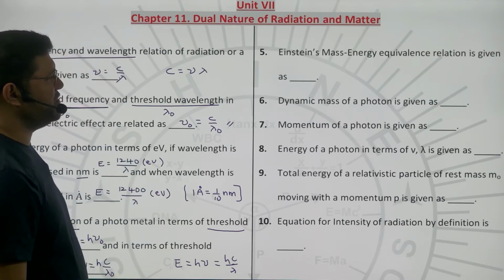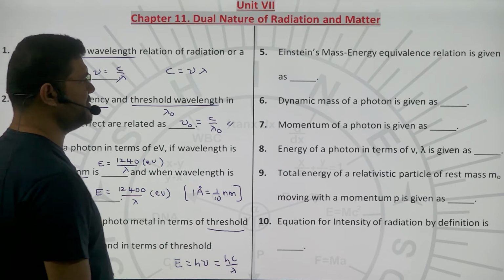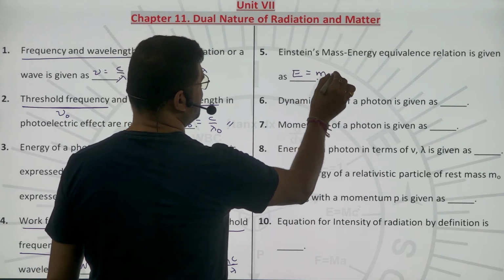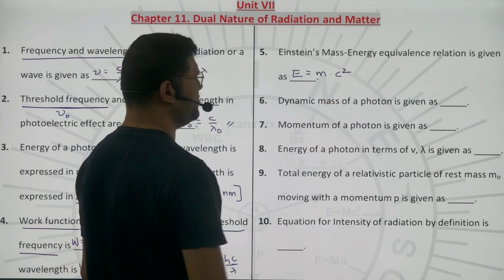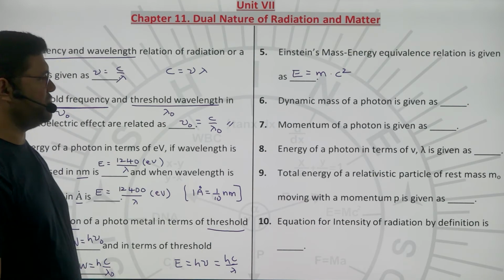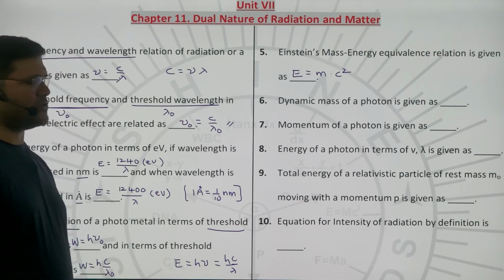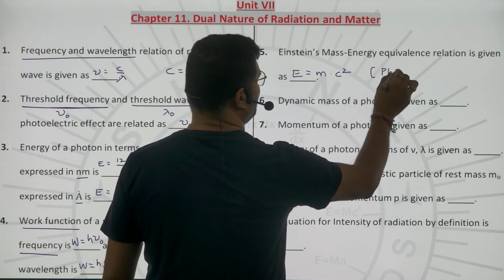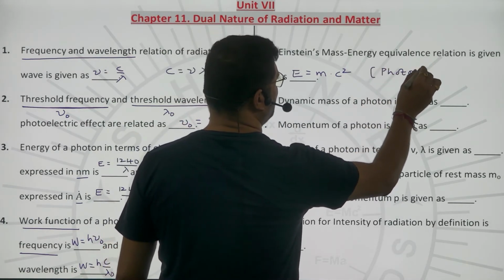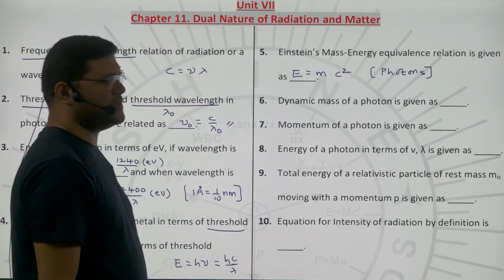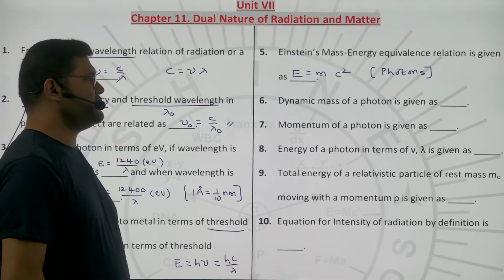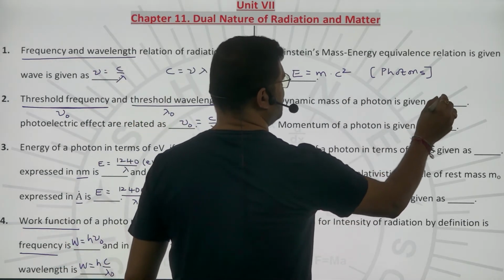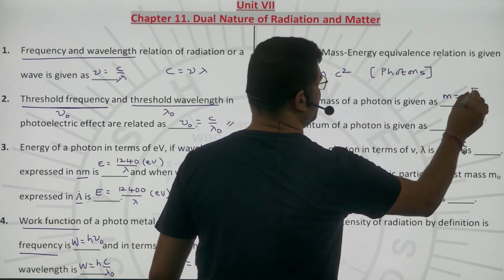Okay. Next, the fifth formula. Einstein's mass energy equivalence relation is given simply as energy is equal to mass into the square of the speed of light. Next formula, dynamic mass of a photon. Please remember that this formula is valid for photons. So dynamic mass is equal to E by c square.